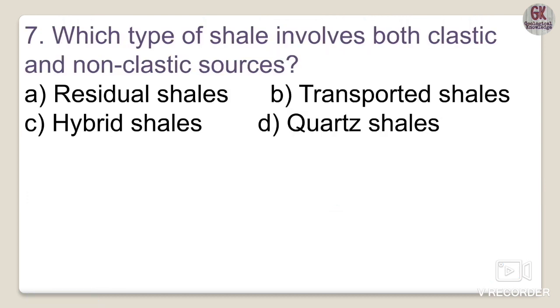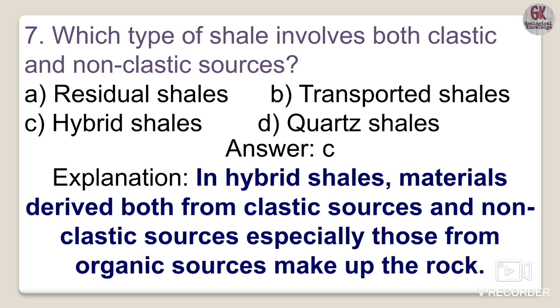Seventh one is: which type of shale involves both clastic and non-clastic sources? Residual shales, transported shales, quartz shales, or hybrid shales. You can easily understand, that is hybrid shales.